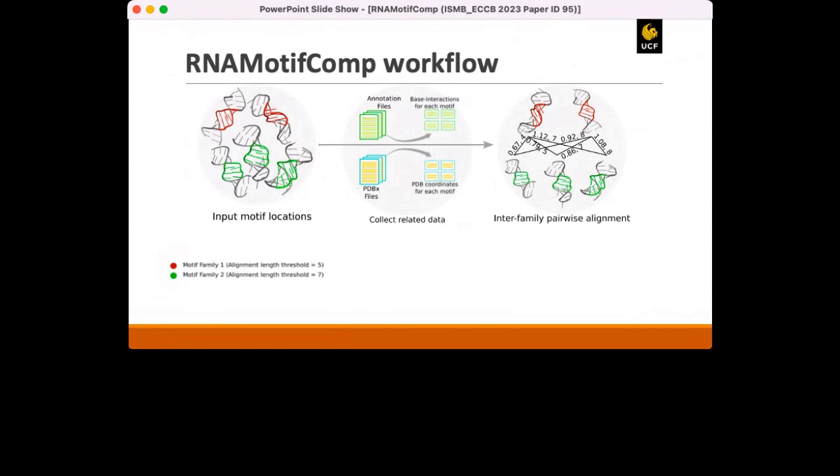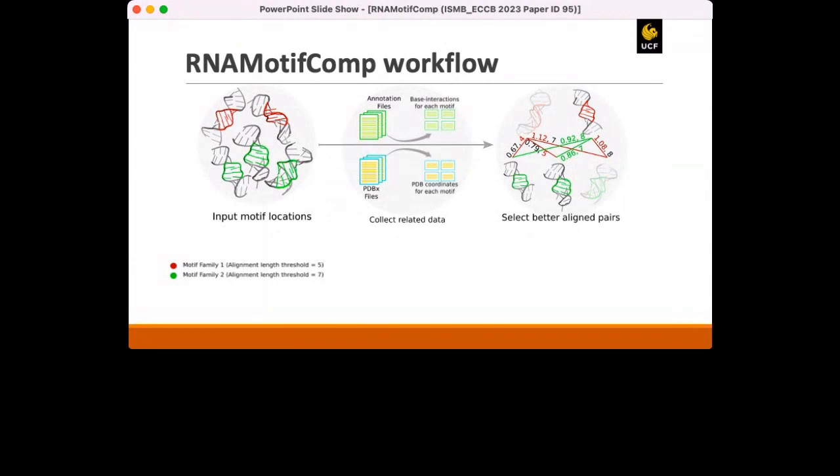Based on some preset criteria, the better aligned instances across different families are identified, and the percentage of participating instances is calculated. Here the green ones are the percentage we have calculated, because the red ones are out of threshold. This criteria includes a better alignment score, alignment greater or equal to each family-specific alignment length threshold, and a lower RMSD value. So in this example, at least 50% of instances of each family are getting similar to one another.